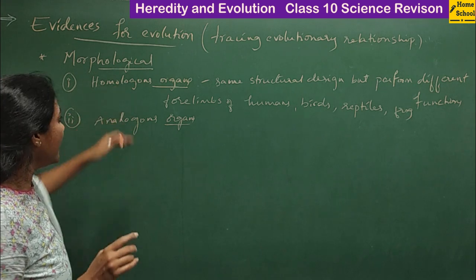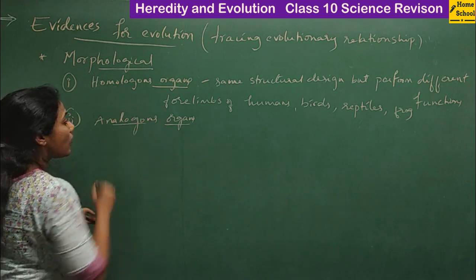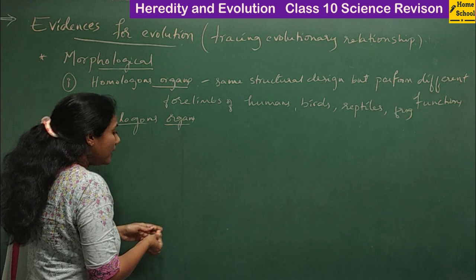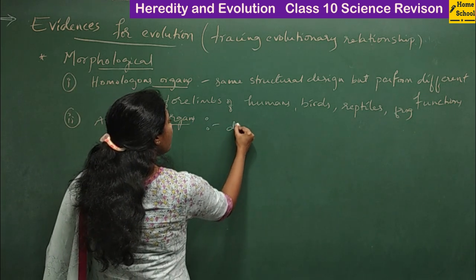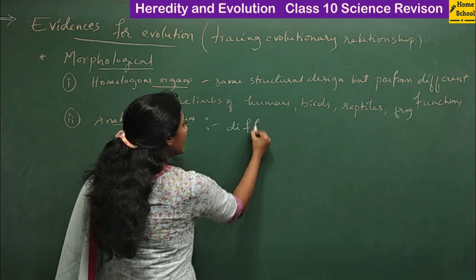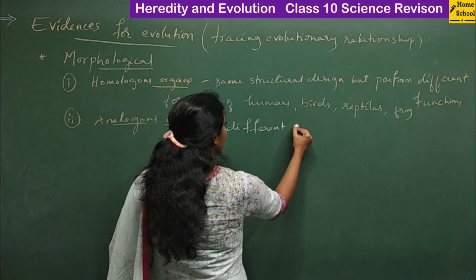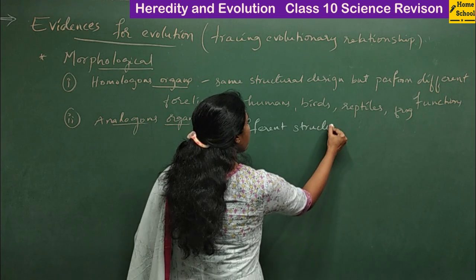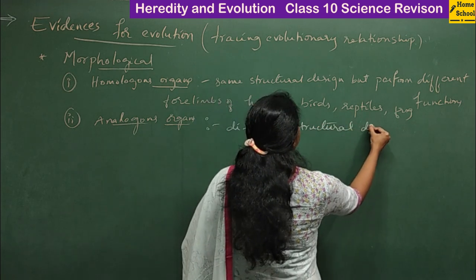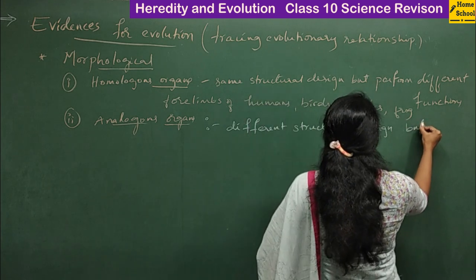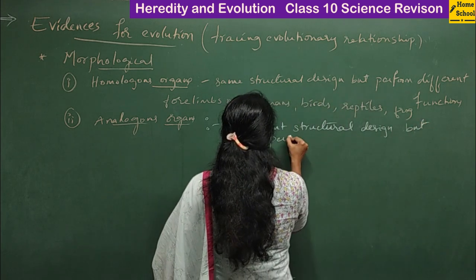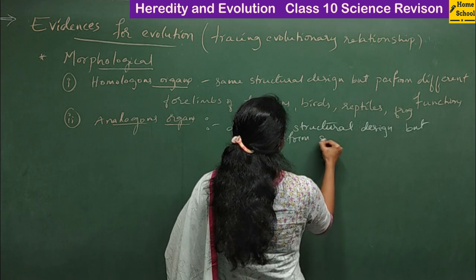The next evidence that you can use is analogous organs. So what do you mean by analogous organs? They are the organs which have different structural design but perform similar function.